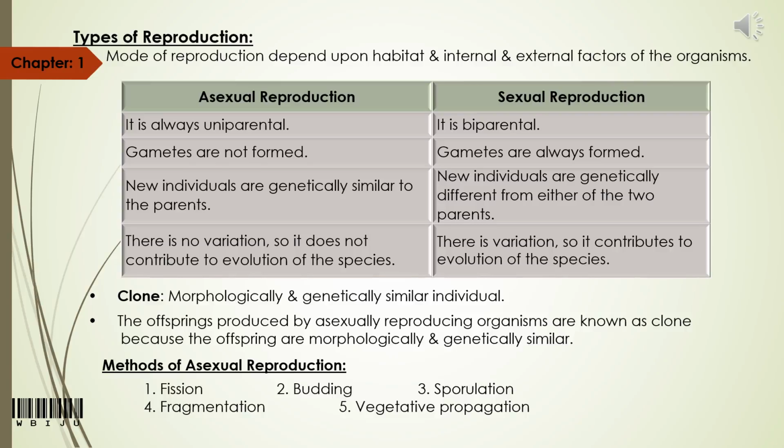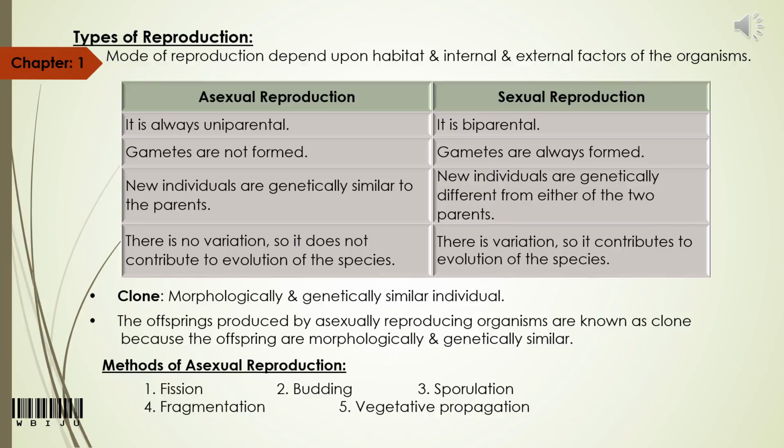That new organism can be known as a clone. In asexual reproduction, the offspring is genetically similar to the parent. That's why the offspring can be known as a clone.